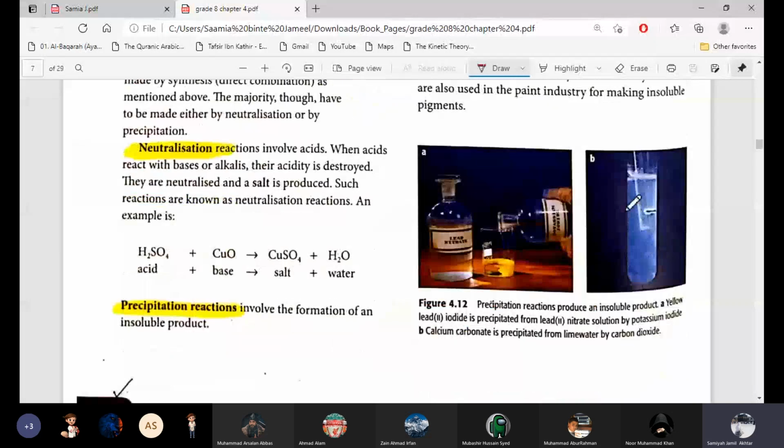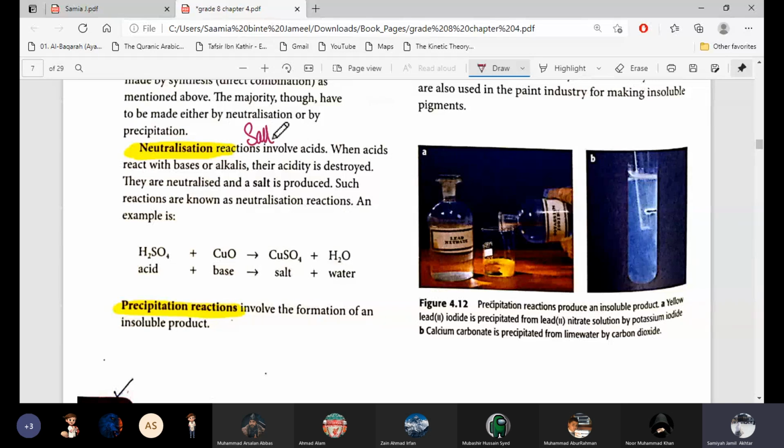Okay, page 96, precipitation. For precipitation and neutralization, I told you that both of these methods are reactions. They are the methods to prepare salts. In both of them, we will prepare salts.